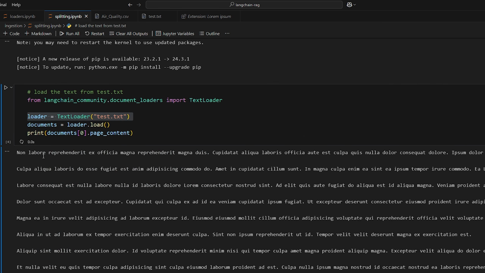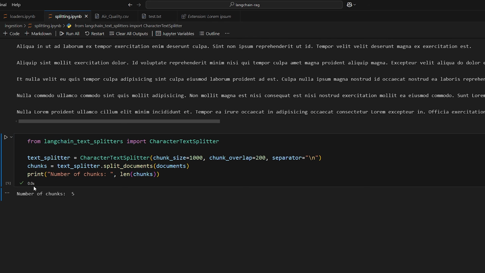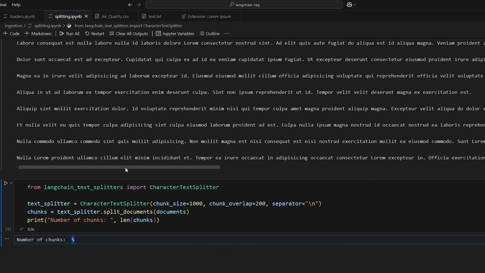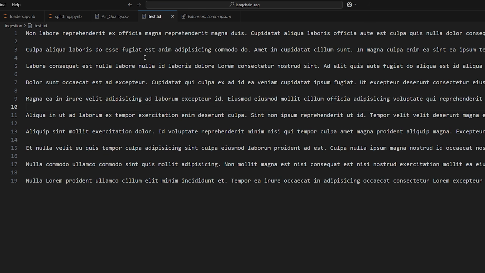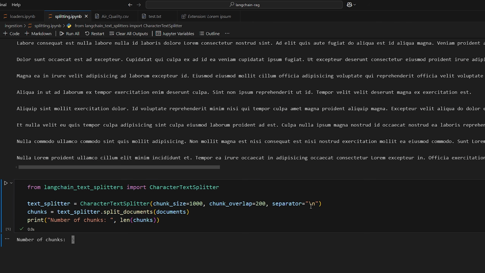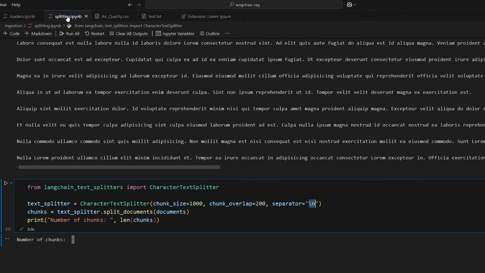Now we need to run this first. This is all the text that we loaded from the file, so let's try splitting it now. There we go, we get number of chunks 5. So what this is doing is basically going into the document, which has the contents of this here, and every time it reaches our character, which in this case is just a new line character, which would be a line break, it's going to split that into a unit. And what it will do is try splitting it enough so that it gets under 1000 because that's the chunk size. So it's going to try splitting it enough so that every single chunk does not go over 1000.